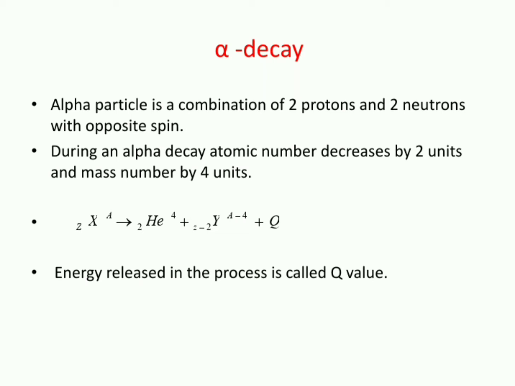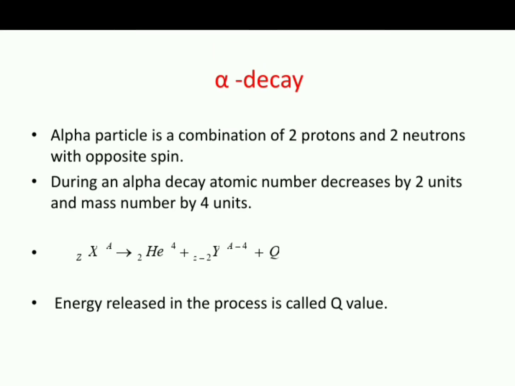As I already told you, alpha particles are a combination of 2 protons and 2 neutrons with opposite spin. So inside the nucleus, a group of 2 protons and 2 neutrons form a single unit, and then they come out of the nucleus. During an alpha decay, see what happens to the atomic and mass number of the nuclide. Observe this relation. ZXA is the parent nuclide, Z is the atomic number, A is the mass number.